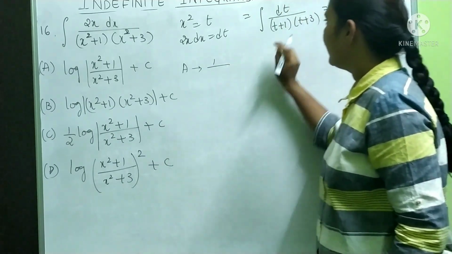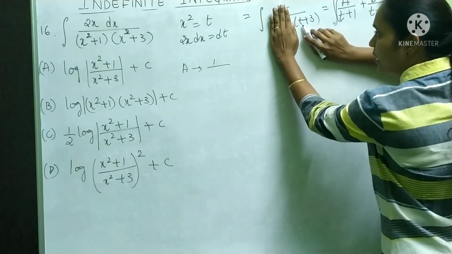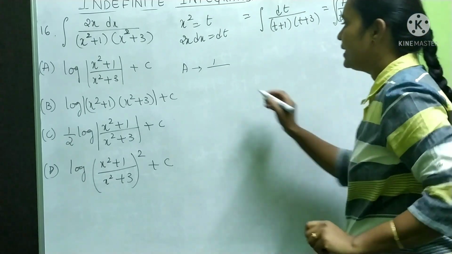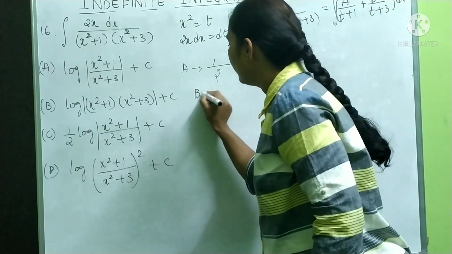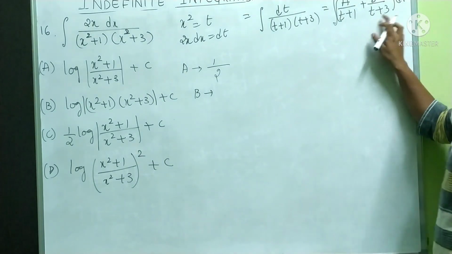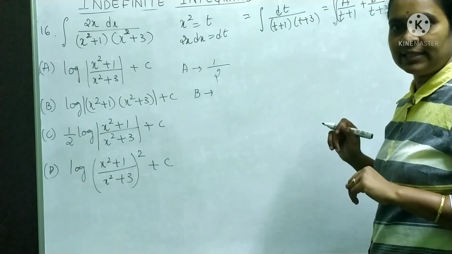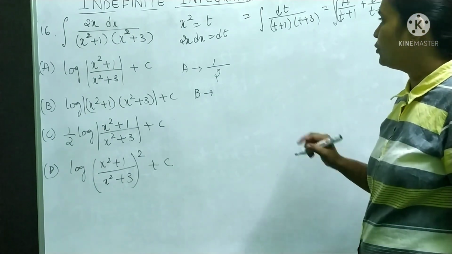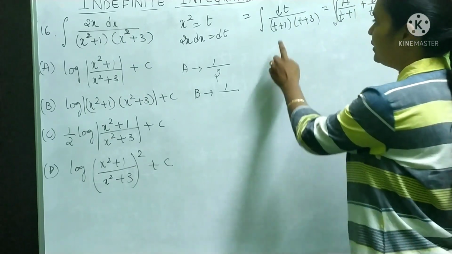So it is 1 divided by, don't substitute here. You have to substitute here. Minus 1 plus 3 is nothing but 2. So a is equal to 1 by 2. To find b, t plus 3 is equal to 0. So t is equal to minus 3. Put t is equal to minus 3 in the question. So numerator is 1 here.